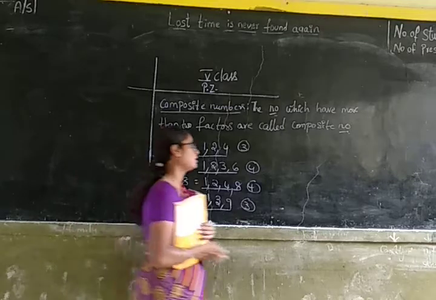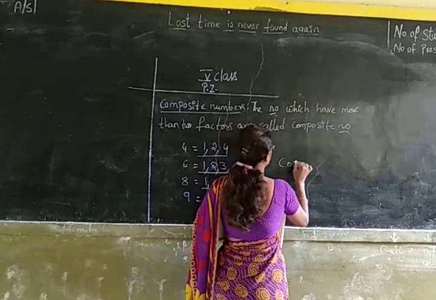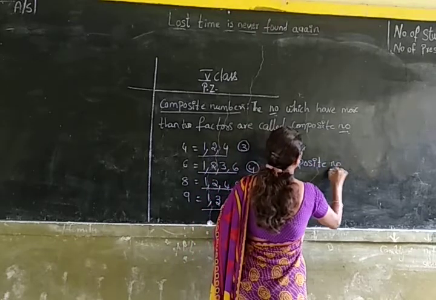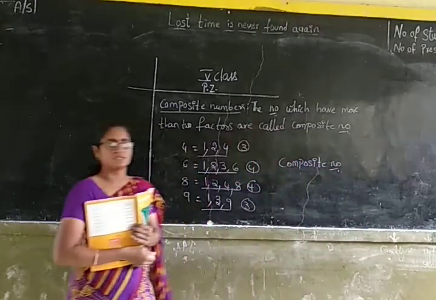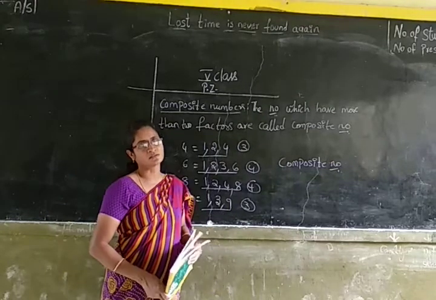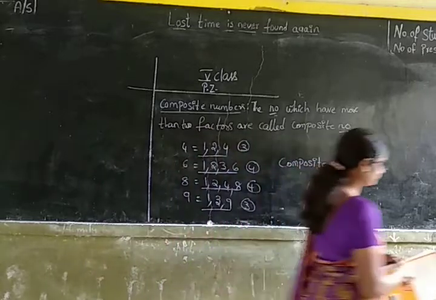So these numbers are called composite numbers. The numbers which have more than 2 factors are called composite numbers. Did you understand, children? The numbers which have more than 2 factors are called composite numbers.